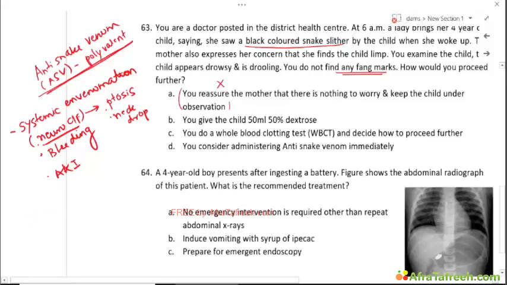The second important thing is laboratory parameters. If there is coagulation abnormality, coagulopathy on labs, this is again a sign of systemic envenomation and an indication for starting ASV.